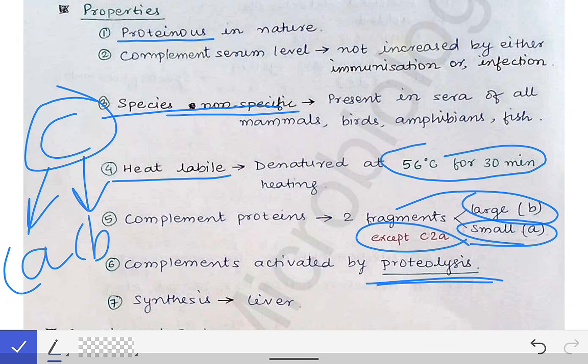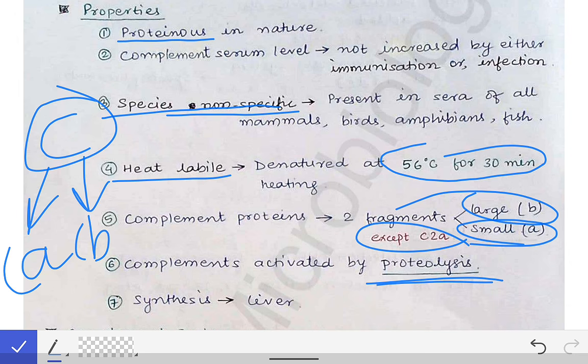So that's the meaning of activation of the complement proteins by proteolysis: once the smaller fragments are removed from the larger fragments, the binding site over the larger fragment gets exposed, to which the antigen-antibody complex or the antigen can bind, and thereby the complement system can get activated. So that's how the complements get activated by proteolysis.